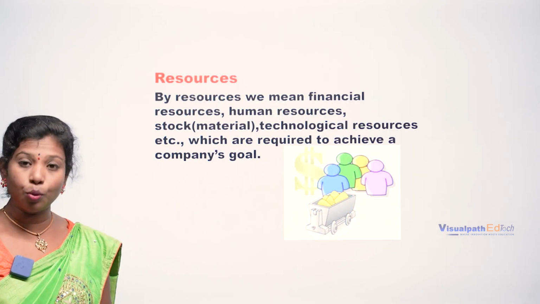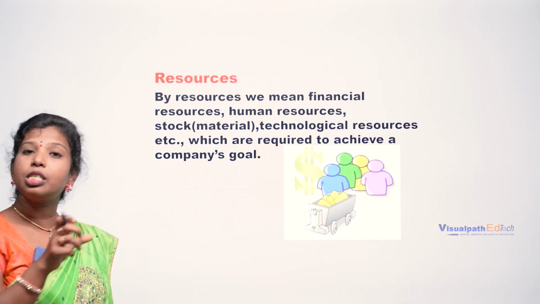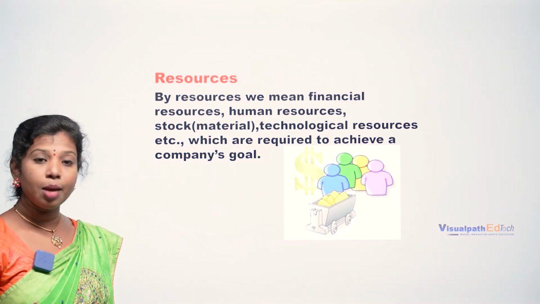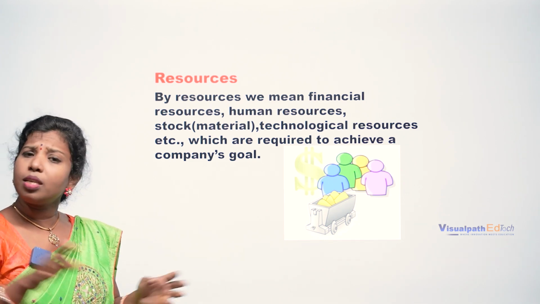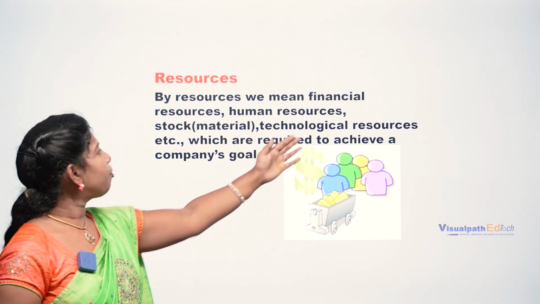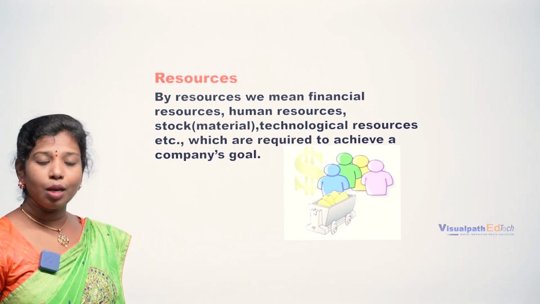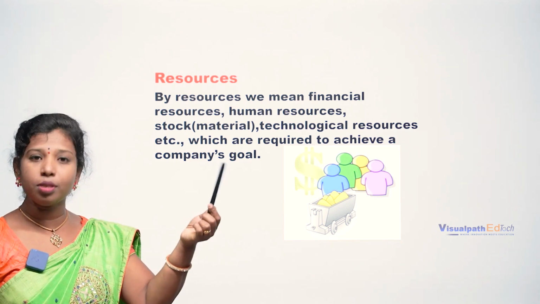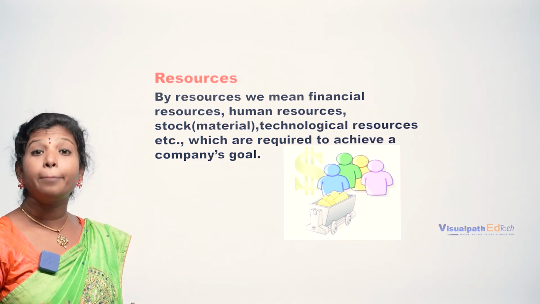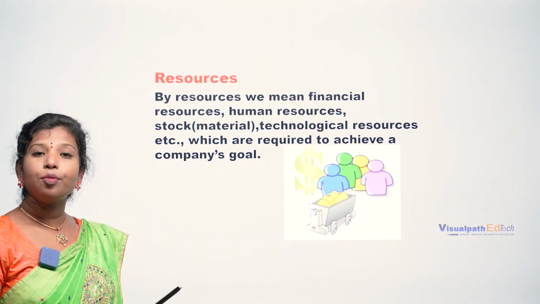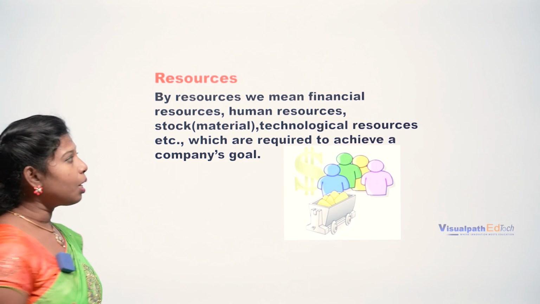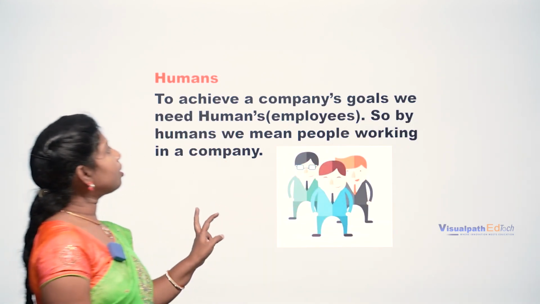Clear? Next, resource. To achieve the objective or the goal, what are the things that you are using? Maybe the technology, maybe the skills of the employee, right? These all come under resources. By resources, we mean financial resources. Without capital, we cannot do anything, right? If I want to produce this, obviously I want raw material. To purchase that raw material, I want money. After purchasing, I want some equipment or machinery to produce this. So the first and foremost important thing is your financial resources.